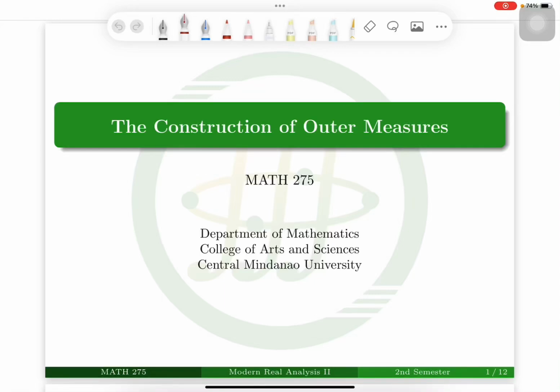Good day, everyone. From the previous section, we learned the Carathéodory measure induced by an outer measure. There, we can identify a sigma algebra where the outer measure becomes countably additive. Thus, it induces a measure. And then, an outer measure can be used to generate a complete measure by restricting it to the sigma algebra of Carathéodory measurable sets. Now, we will tackle the construction of outer measures.